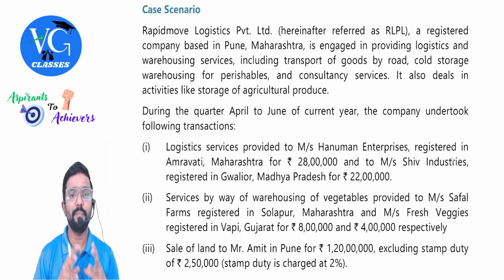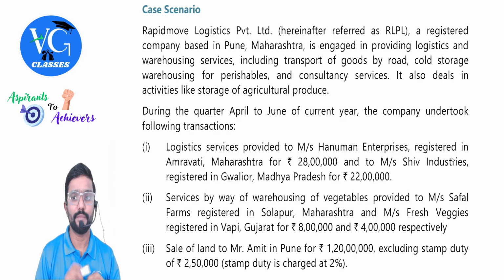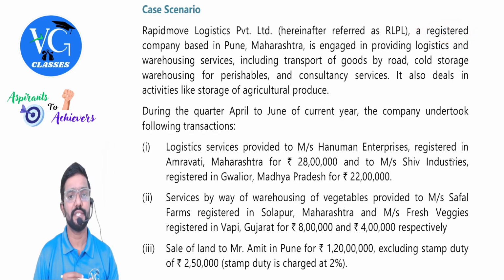Rapid Move Logistics Private Limited, hereinafter referred to as RLPL, a registered company based in Pune, Maharashtra. Okay, they are registered, guys. So they are registered in Maharashtra, engaged in providing logistics and warehousing services, including transport of goods by road, cold storage, warehousing for perishables, and consultancy services.